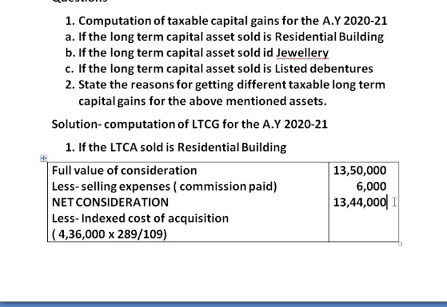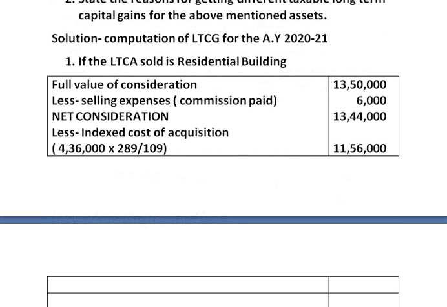Thus we get indexed cost of acquisition at rupees 11,56,000. Now 13,44,000 minus 11,56,000, we get the answer 1,88,000, which is known as gross long-term capital gain.